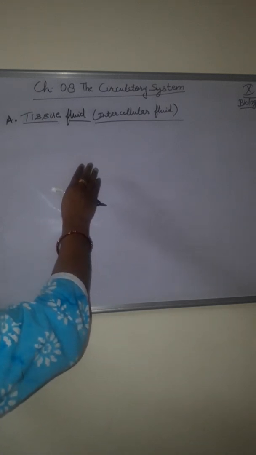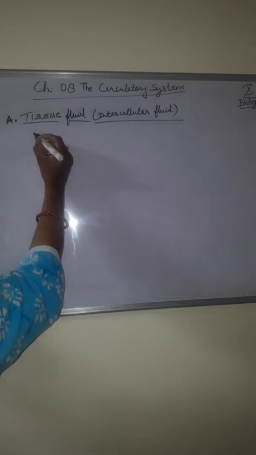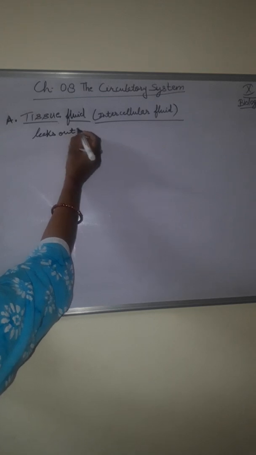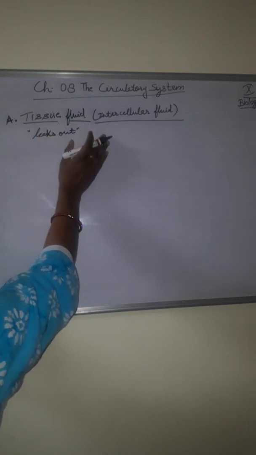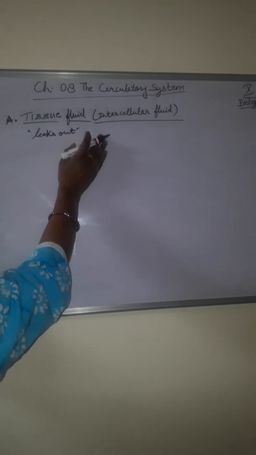Now what is tissue fluid? Also called intercellular fluid. As the blood flows in the capillaries of the tissue, the plasma and leukocytes leak out through their walls. This fluid bathes the cell and is called the tissue fluid.